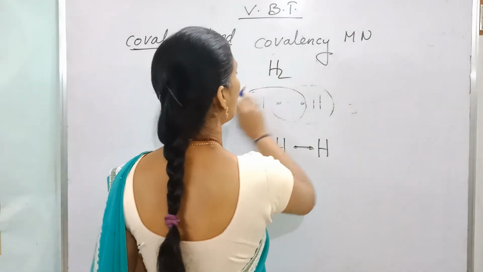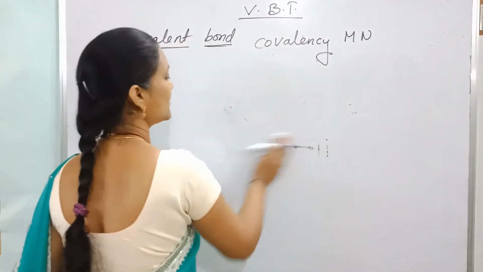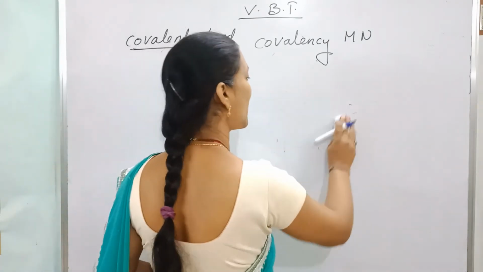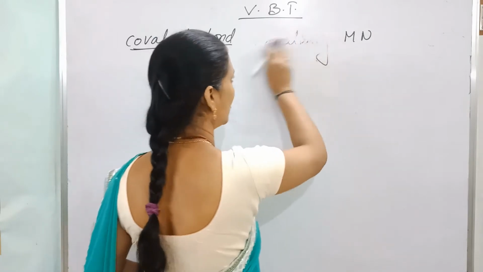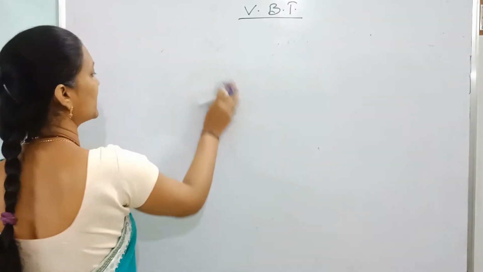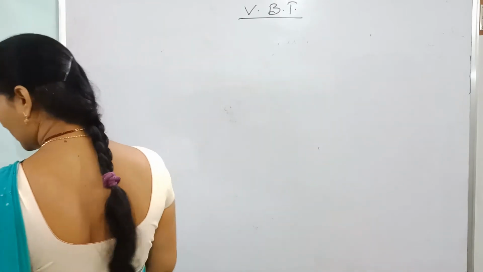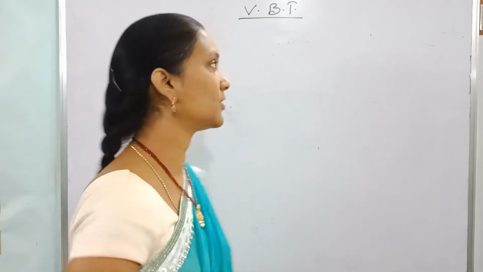So what is the valency bond theory? To explain the covalent bond, different theories were introduced: valency bond theory, hybridization, and valence shell electron pair repulsion theory. The first one is the valency bond theory, VBT. What is this valency bond theory?